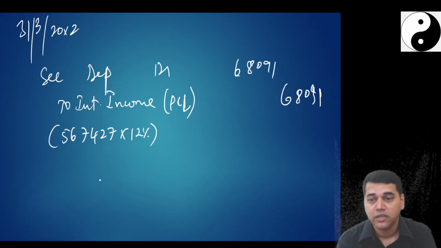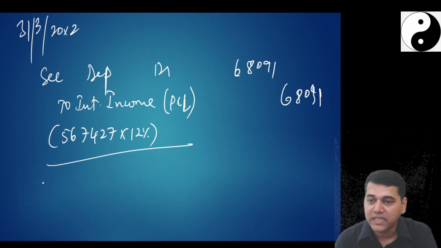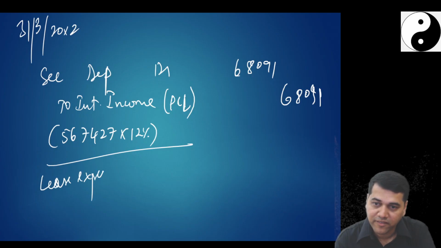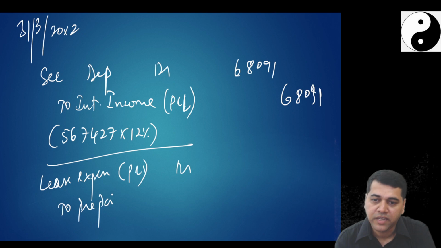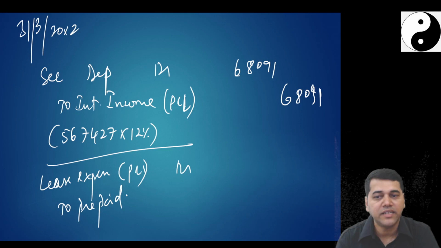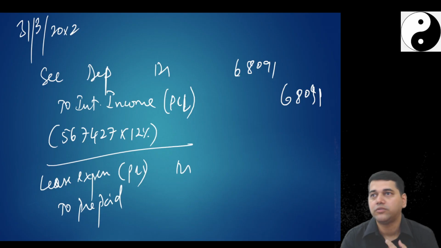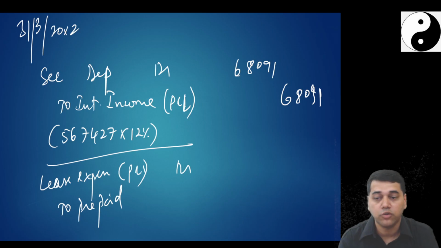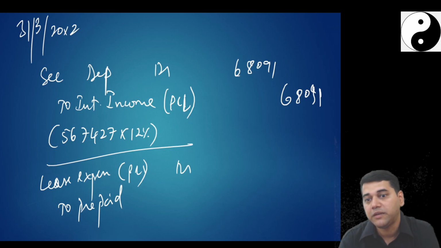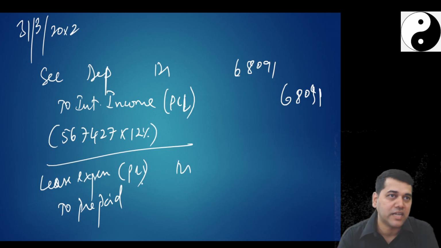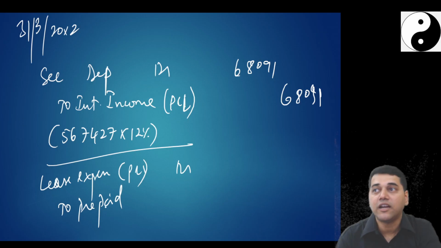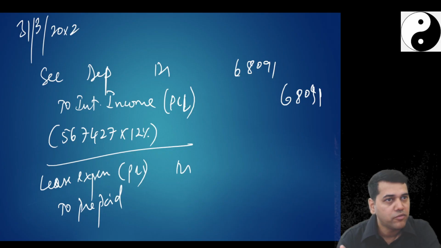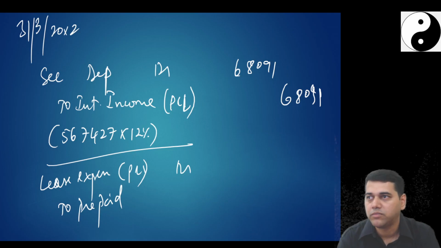Prepaid rent you have to amortize now. So you will pass one more entry, rent or lease expense, P&L, debit to prepaid rent. In fact, you can pass one more entry, lease rent to prepaid rent, P&L account debit to lease expense. Actually, see students, to that much of depth we go, you please practice that way. Don't write any entries like this, lease expense to prepaid, in bracket P&L. We can take a risk actually. But what institute has generally done, lease expense account debit to prepaid rent, then P&L account debit to lease expense account. Perfect. No doubt, no element of confusion.